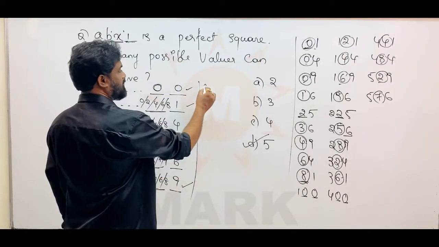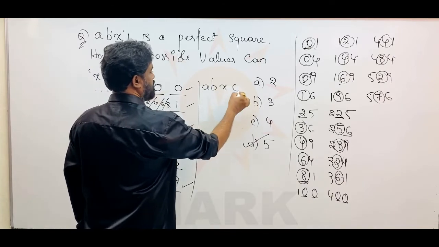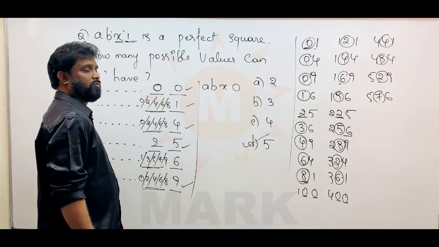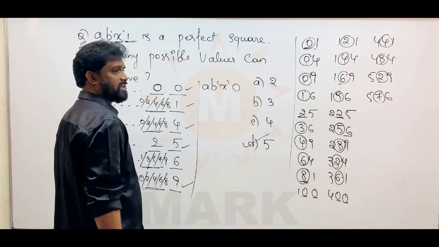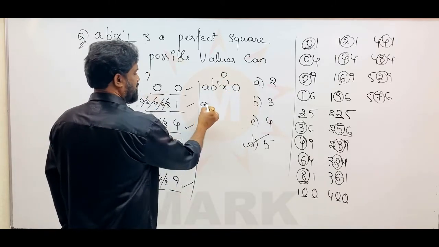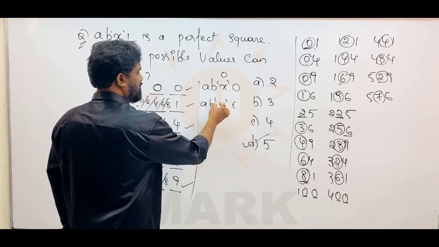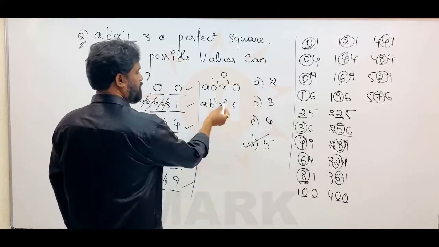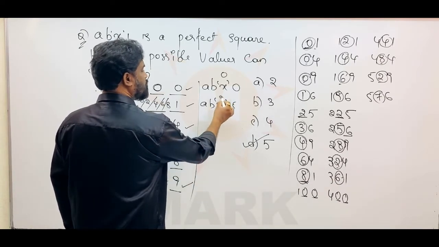Suppose the question is something like this: a, b, x, 0. How many possible values can x take? You will take only 1, because that will be 0. Suppose the question is a, b, x, 5. How many values can x take? That is 1. What is that? That is 2.